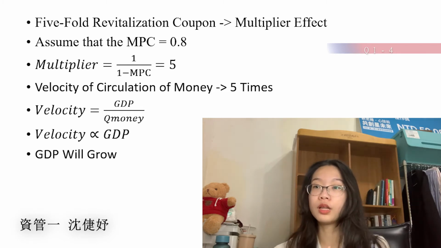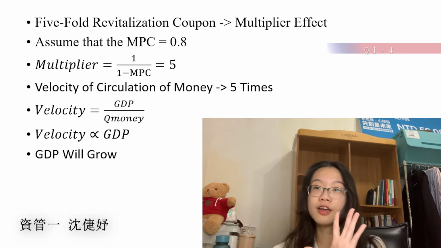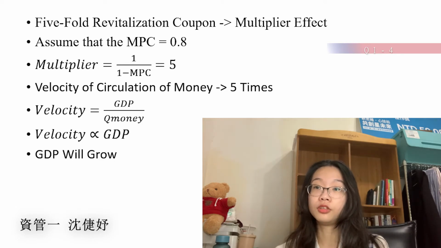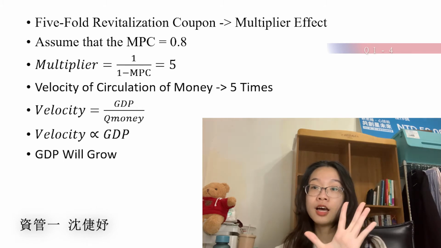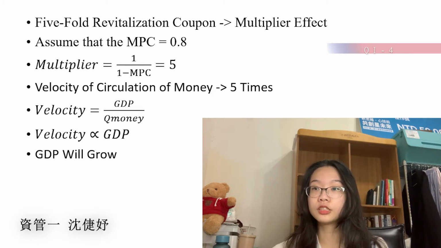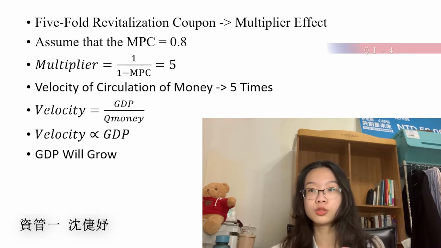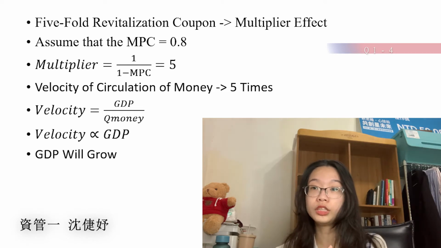According to the formula, the multiplier would be 5, which means that the velocity of circulation of money would increase to like 5 times. Moreover, because the coupon has a time limit to spend, the velocity would increase more.